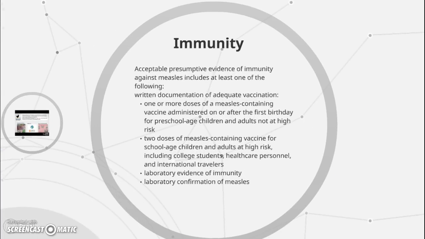Immunity. Acceptable presumptive evidence of immunity against measles includes at least one of the following: written documentation of adequate vaccination, 1 or more doses of a measles-containing vaccine administered on or after the first birthday for preschool-age children and adults not at high risk, 2 doses of measles-containing vaccine for school-age children and adults at high risk, including college students, healthcare personnel, and international travelers. Laboratory evidence of immunity, laboratory confirmation of measles.